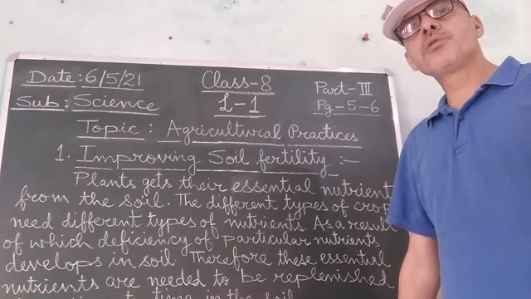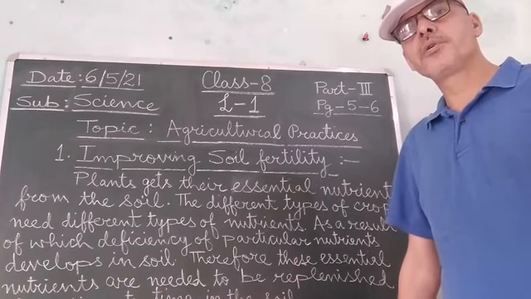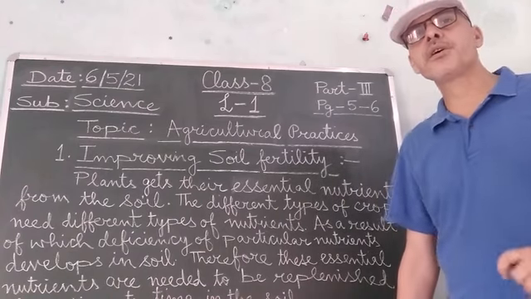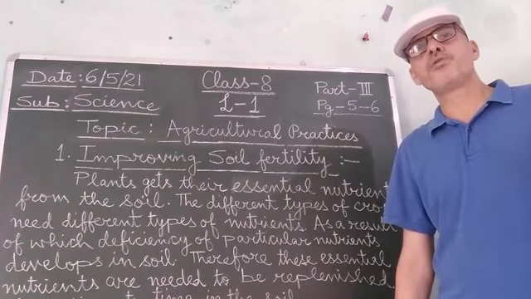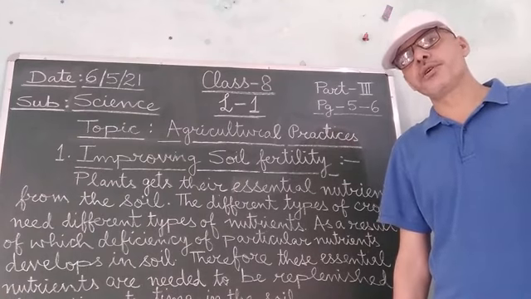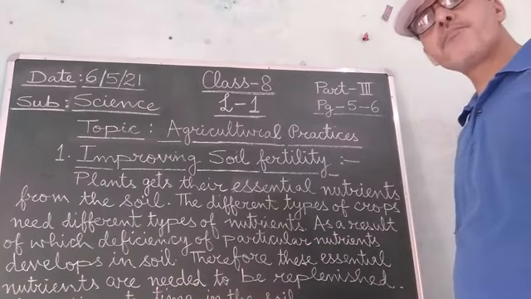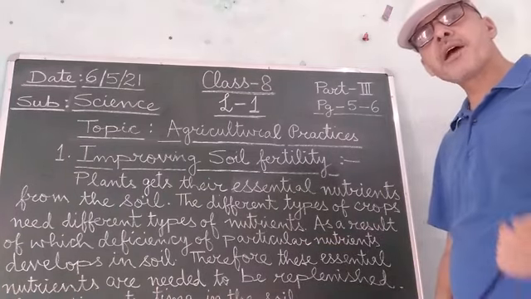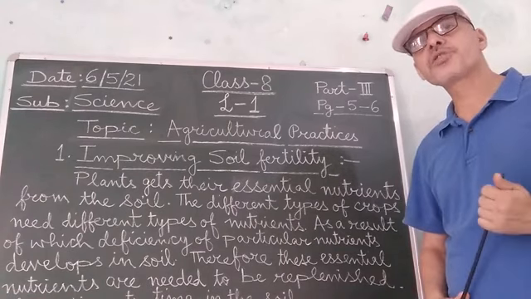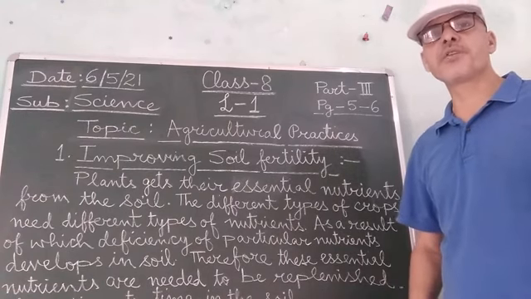Their growth is also increased. So this is the advantage of adding the manures into the soil to improve its fertility. Now, the second thing by means of which we can improve the fertility of the soil is by adding fertilizers. So first of all, students, you should know what fertilizers are.